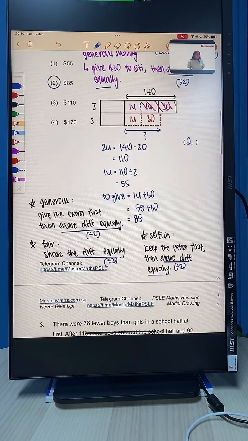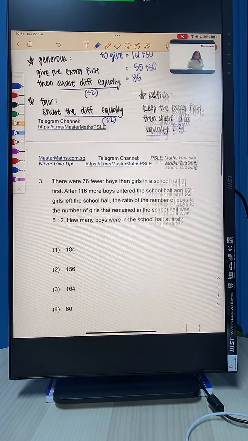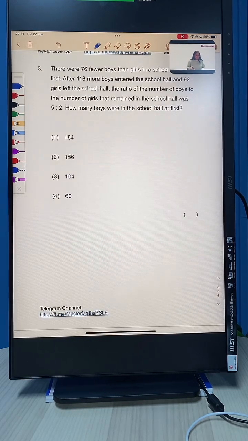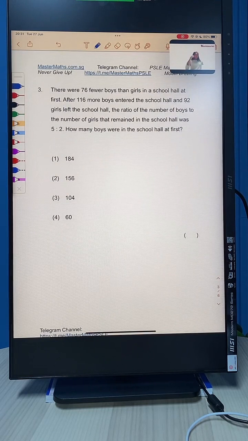Okay, let's go on to question number 3. There were 76 fewer boys than girls in a school hall at first.